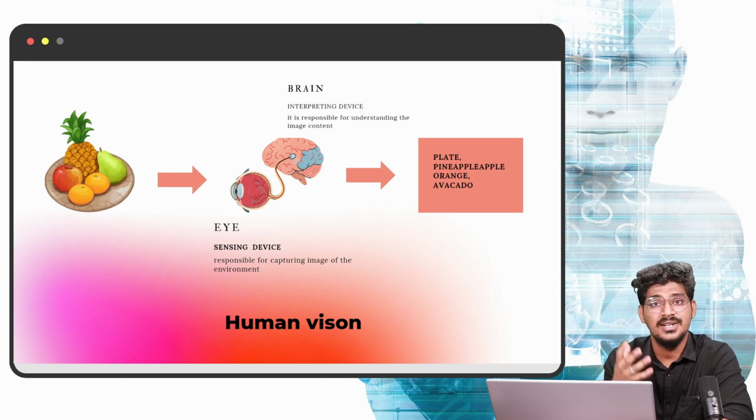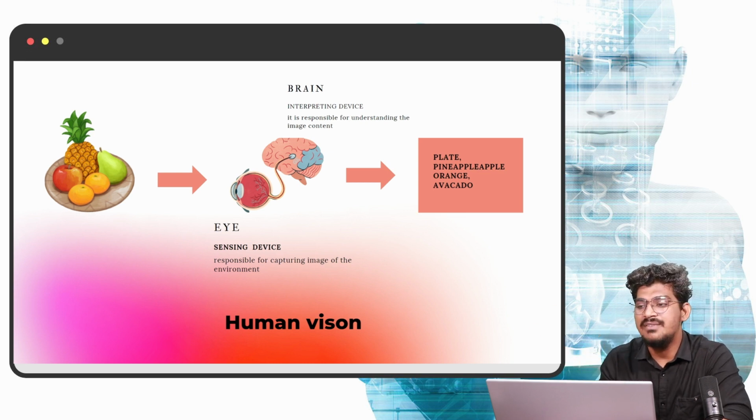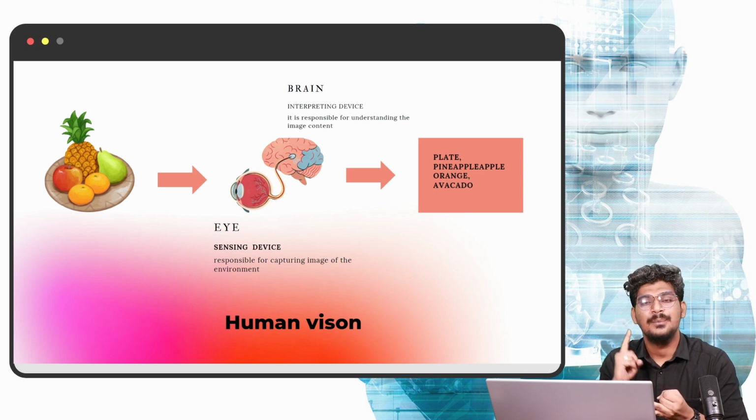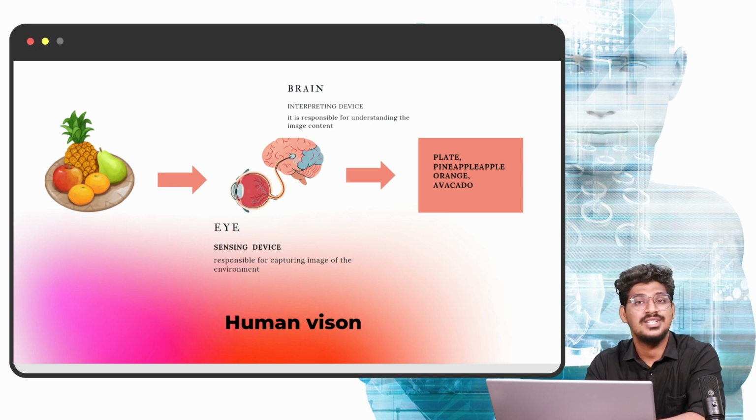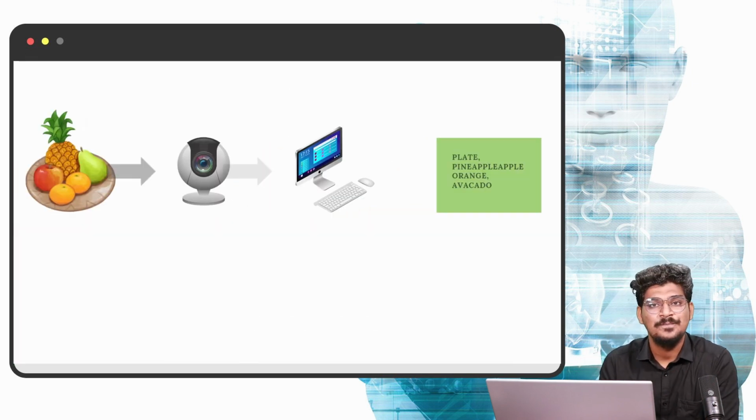The brain is nothing but the interpreting device, responsible for understanding the image content. How is that possible? Received by the eye, the signal is sent to the brain. The brain is the interpreting device responsible for understanding the image content. Then it gives: plate, pineapple, orange, avocado, apple. Try to understand: the eye is a sensing device, the brain is an interpreting device. Okay, so this is like human vision. What about computer vision here? You can see.